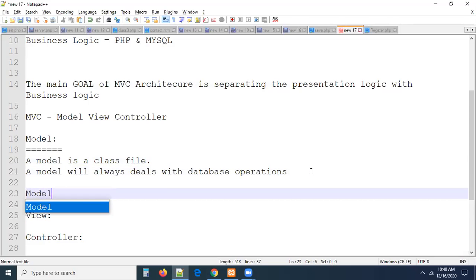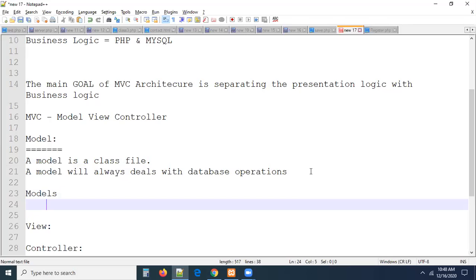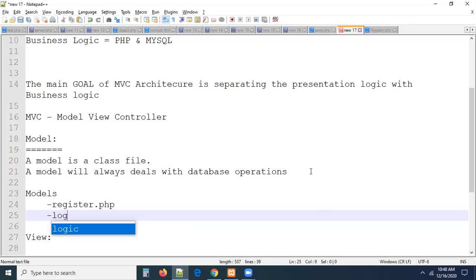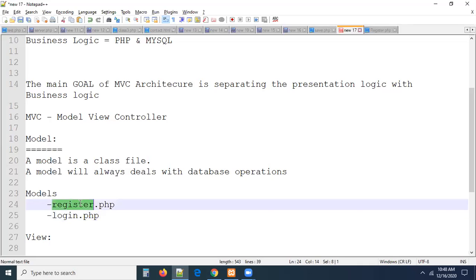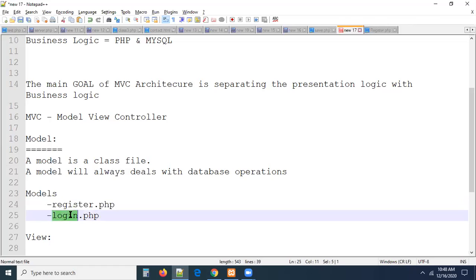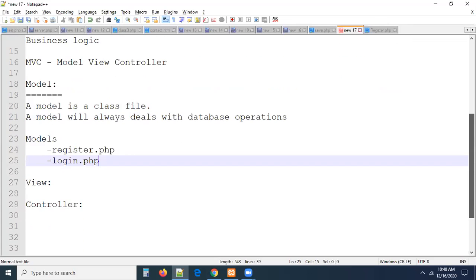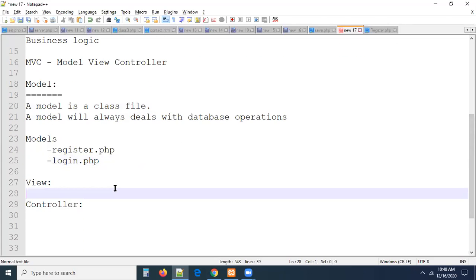Let us assume this is a model folder, the models folder. This folder may contain register.php. Okay, understand? And this is going to be login.php. Different files, guys. All are models. What is this register.php? It contains insertion logic. This one contains login verification logic. All the model files will always talk about database operations. Okay, right. Now view. What is a view, guys?